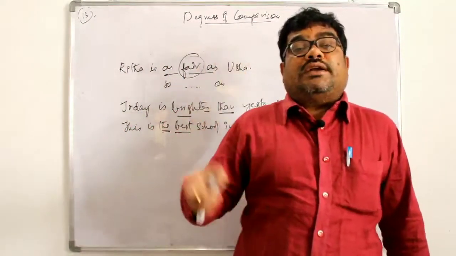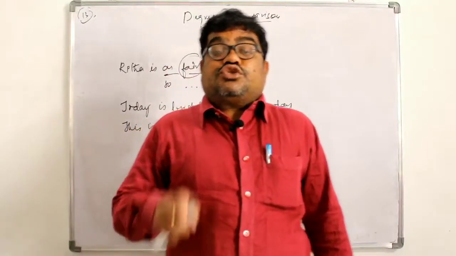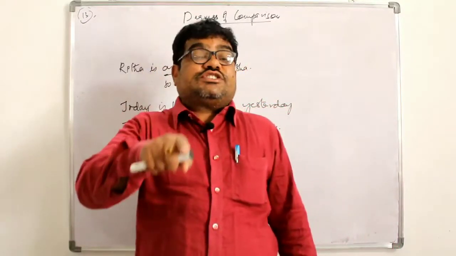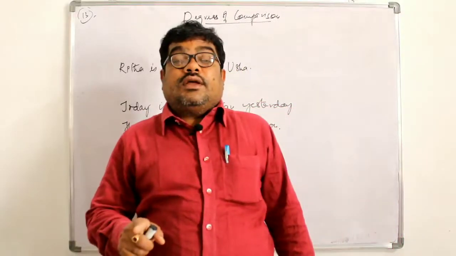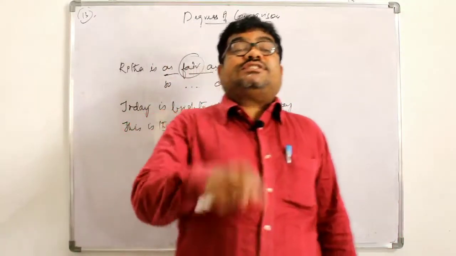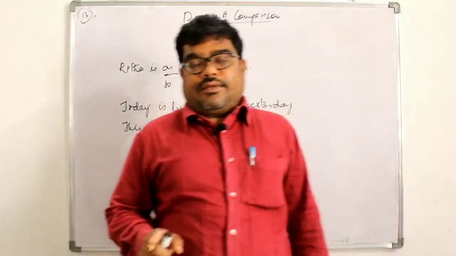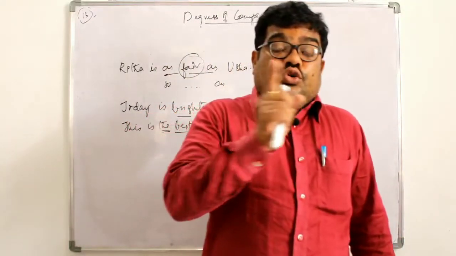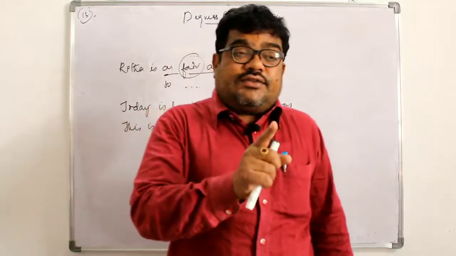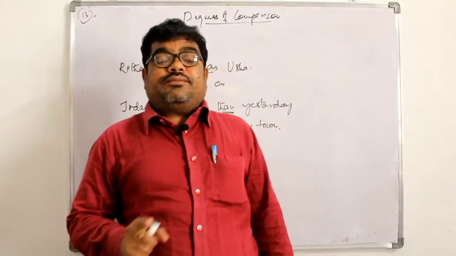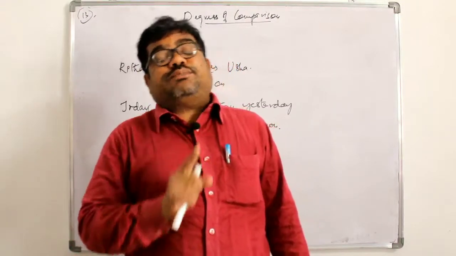Now coming to superlative degree of comparison. Superlative degree of comparison expresses the highest or the lowest qualities that exist in a person or thing. You have to note that the adjective is added with est and before that the is placed.